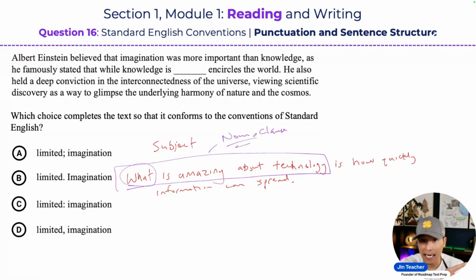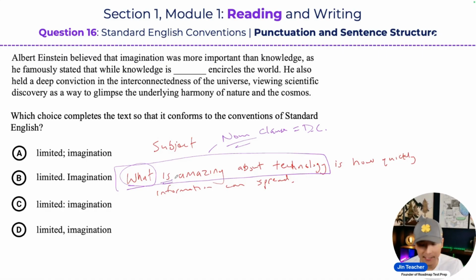Now I mentioned to you guys, noun clauses are dependent clauses. Are dependent clauses complete sentences? Nope, they're incomplete sentences. What is one super important thing that you must always keep in mind when you have a dependent clause? Dependent clauses always have a verb inside of it. So you see that verb here, is.